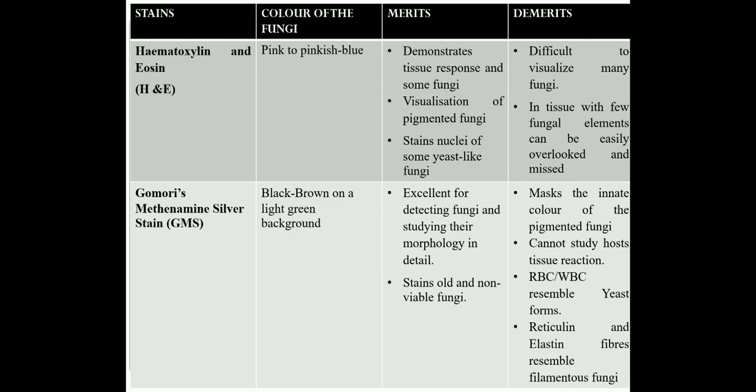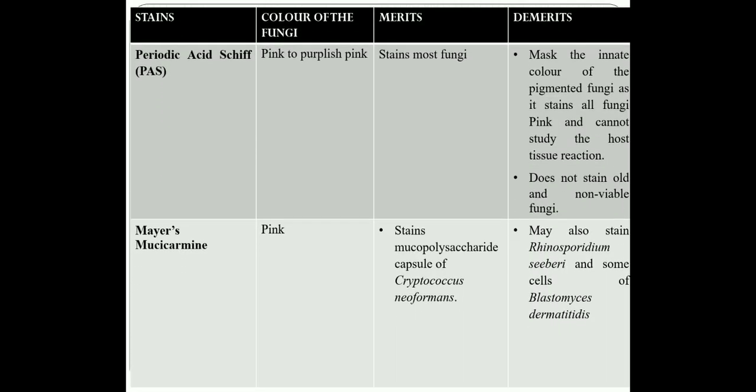And another thing is it cannot study the host tissue reaction because all the cells will be stained black in color. You will not be able to distinguish the host cells from the fungi, and the RBCs and WBCs which are present in the sample resemble the yeast form, and so also the reticulin and the elastin fibers. But one advantage is, even if there are certain old or non-viable fungi present in the sample, they will also be stained by the GMS stain.